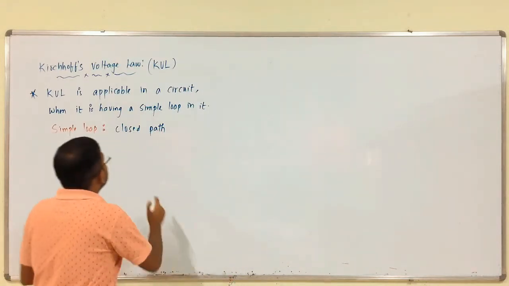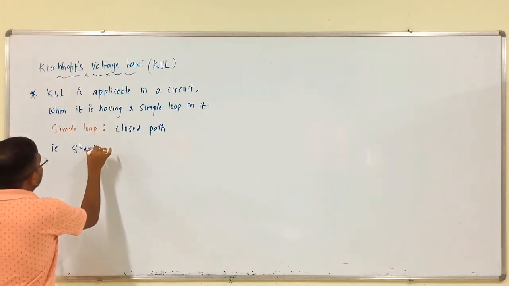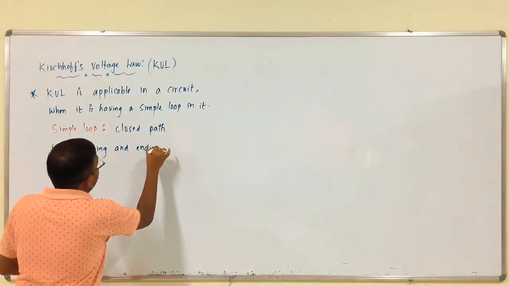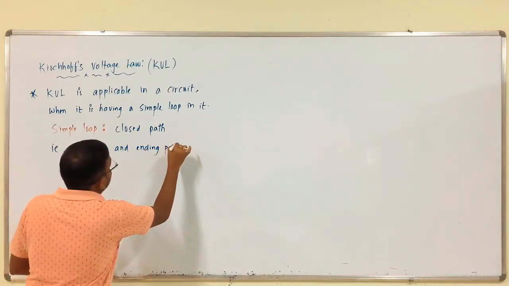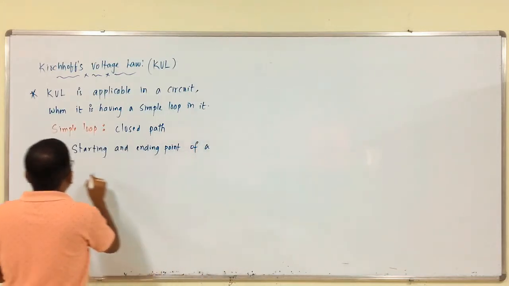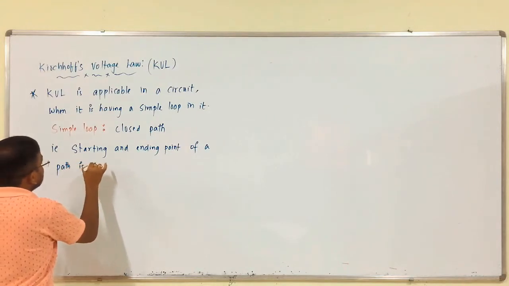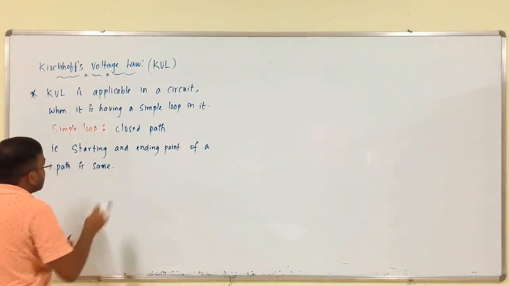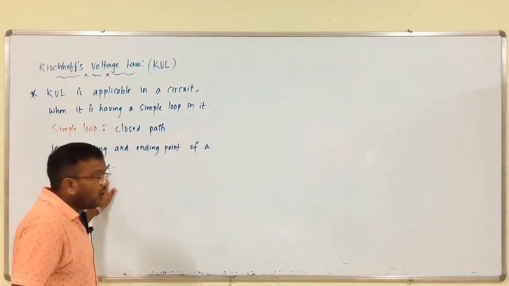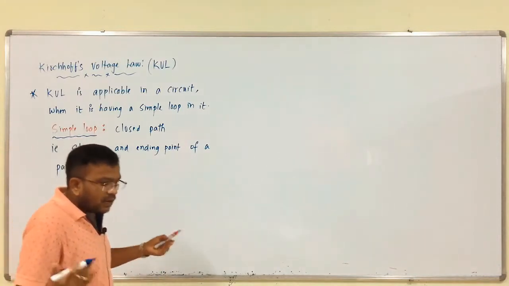That is, the starting and ending point of a path is the same, then it is called a simple loop, that is nothing but a closed path.